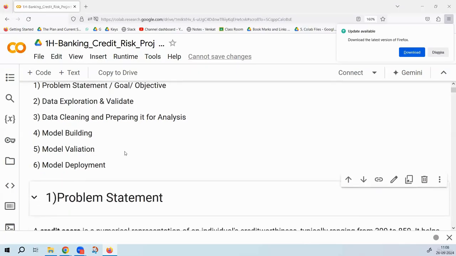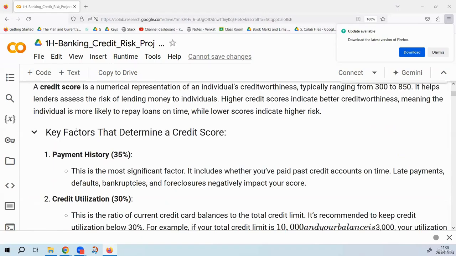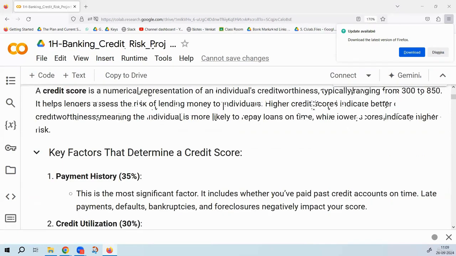Let us see this project. So what is the problem statement? The problem statement is about building a credit risk model. This model will predict whether a customer is a good customer or a bad customer. Before giving a loan itself, we want to predict whether the customer is a good customer or a bad customer. We are giving a credit score to him.